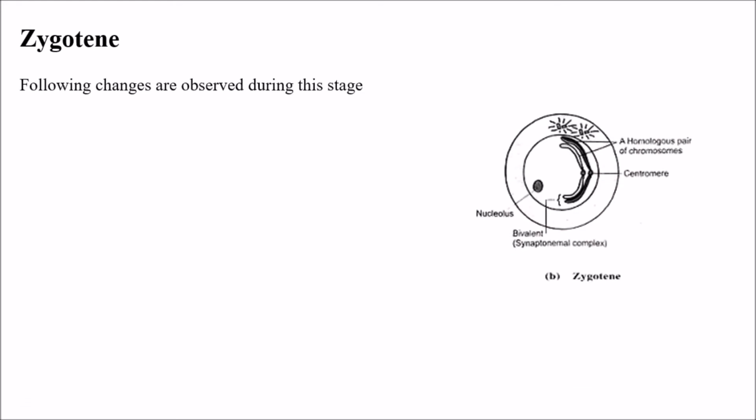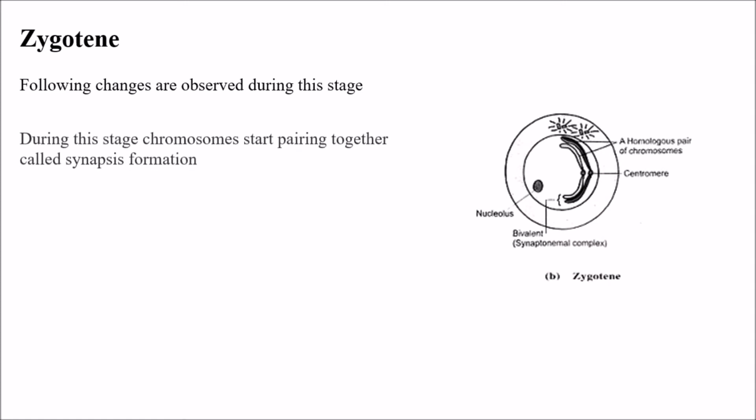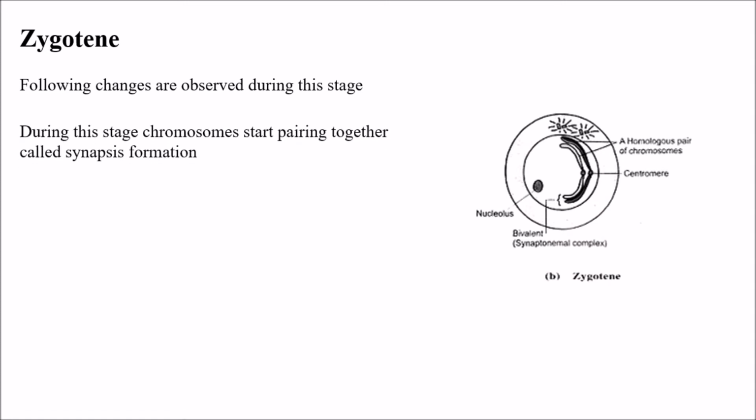Coming to zygotene, the following changes are observed during this stage. The chromosomes start pairing together, which is called synapsis formation. So in zygotene, synapsis formation takes place. Such paired chromosomes are called homologous chromosomes.